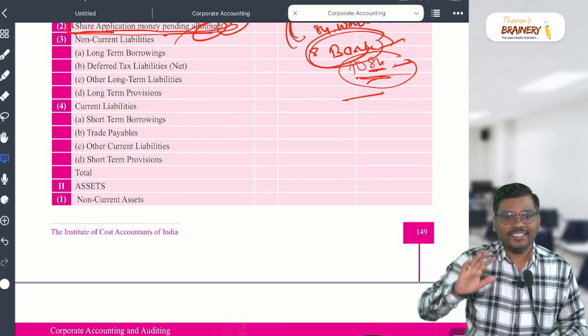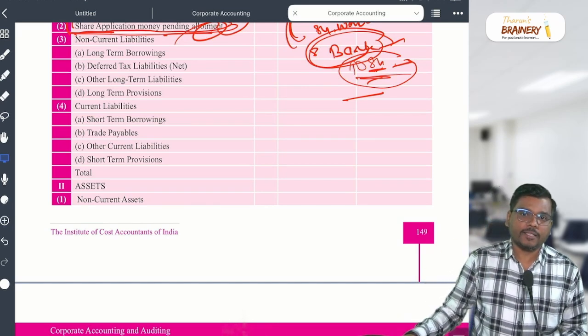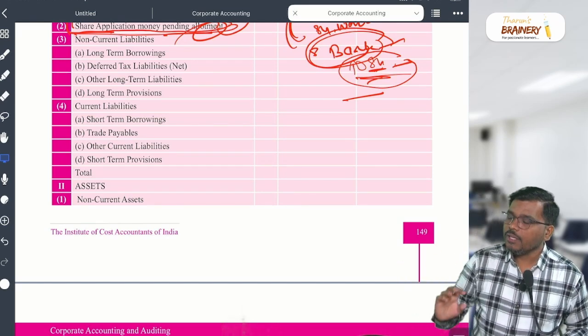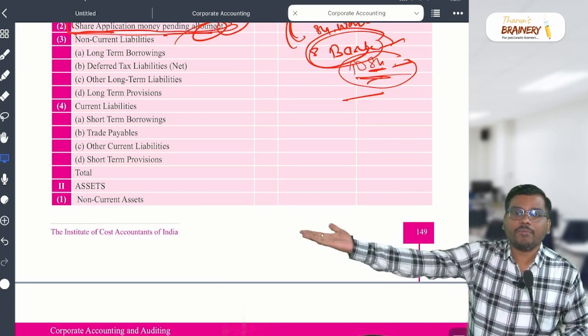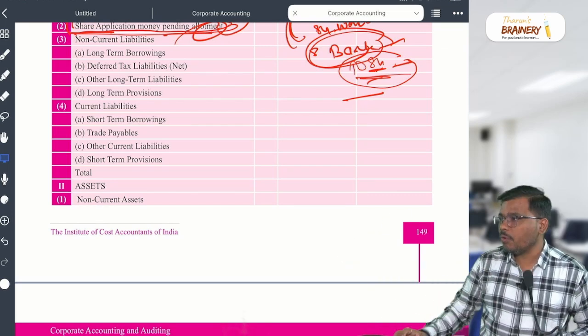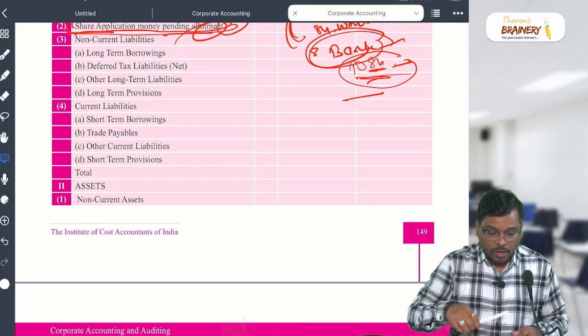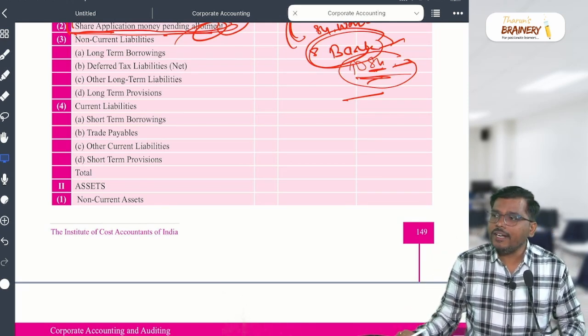So entertainment expenses or refreshment expenses for the employee will come under where, sir? In the provision. They make some provision for the next year's purpose. Next year they have to incur the same expenses, so for that they will make the provision in the current year. Is it clear? Other provision, what will come in other provision? Any idea?